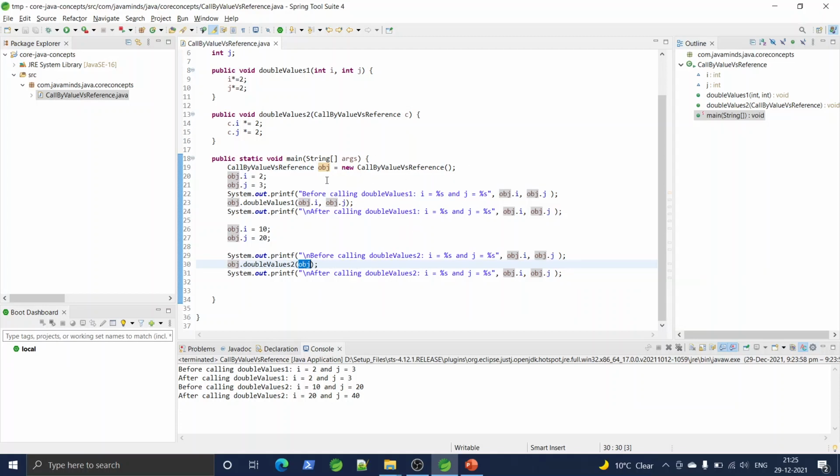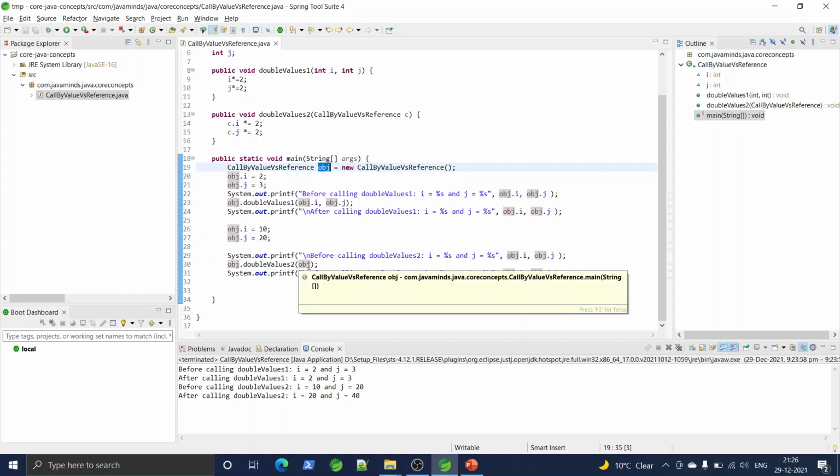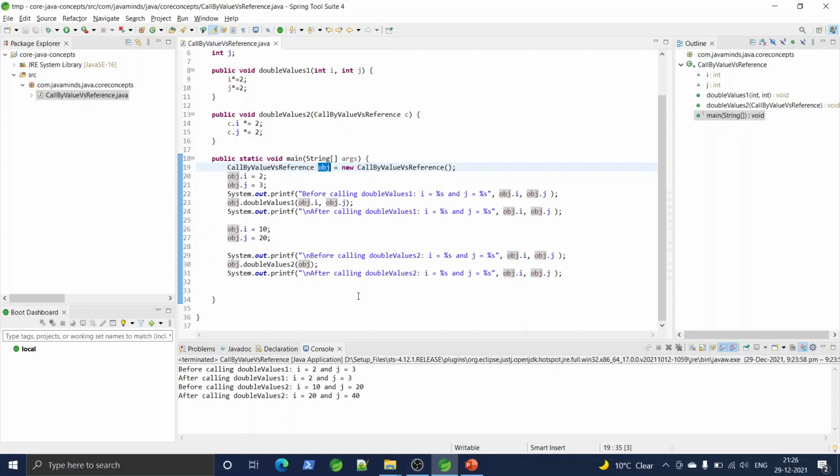Because in line number 19, I have an object and a reference obj. In line number 30, when I pass this reference to this method, internally Java creates a copy of this reference variable and passes that reference, say obj2. Now obj and obj2 both are references to the same object. So any changes done within this method will definitely update the original object. Here the values are 20 and 40 for that same object.